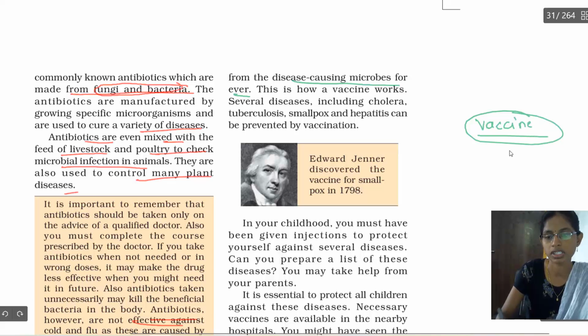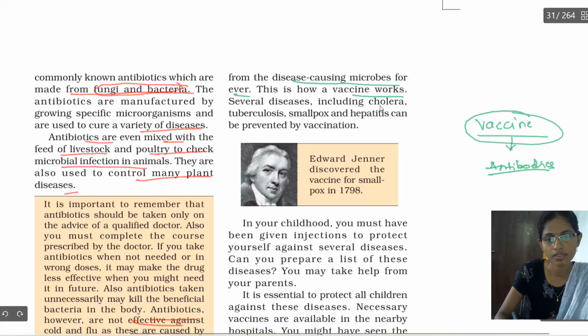Whenever the disease causing bacteria or microbe enters the body, your body is ready to fight against that disease by producing what? Antibodies. Antibodies are the things which are produced in the body which fight against the microbes causing diseases. So this is how the vaccine works.